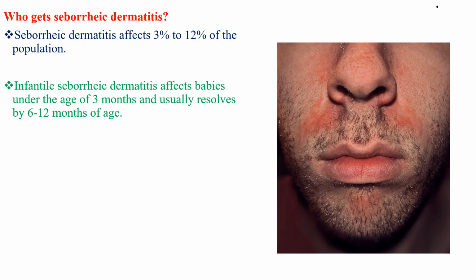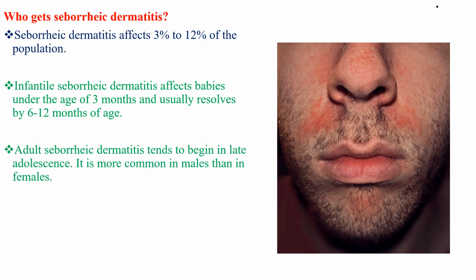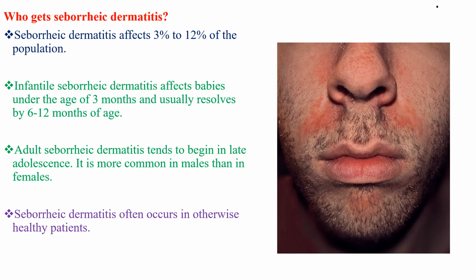Infantile seborrheic dermatitis affects babies under the age of 3 months and usually resolves by 6 to 12 months of age. Adult seborrheic dermatitis tends to begin in late adolescence. This form is more common in males than in females. Seborrheic dermatitis often occurs in otherwise healthy patients.